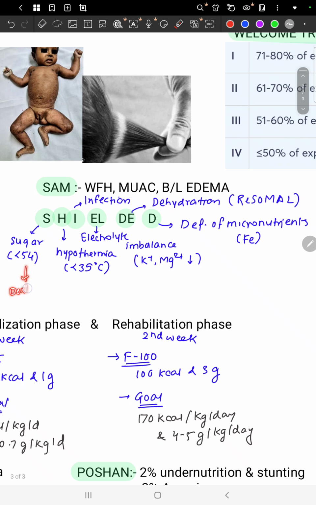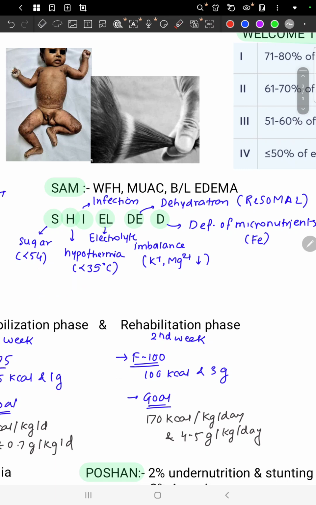How to manage hypoglycemia? We give dextrose 10%, right? Then I stands for infections. In case of infections, specific signs of infection may not be seen, but we have to start empirical antibiotics. For gram positive we give penicillins, and for gram negative we give aminoglycosides. Now these three things, that is hypoglycemia, hypothermia and infections, generally occur as a triad.